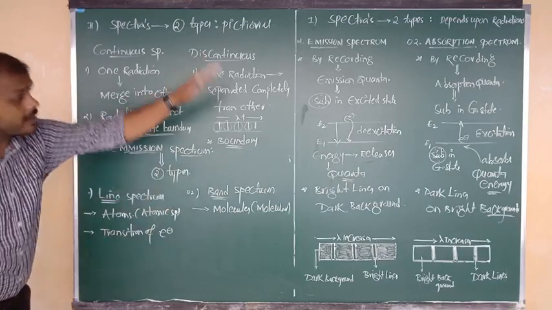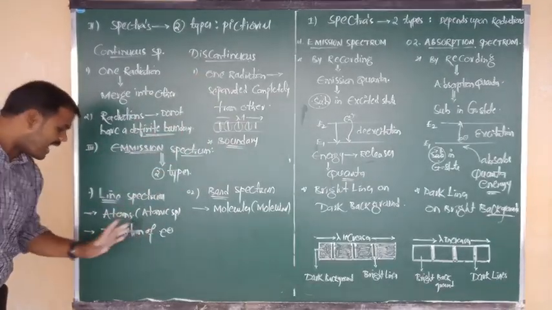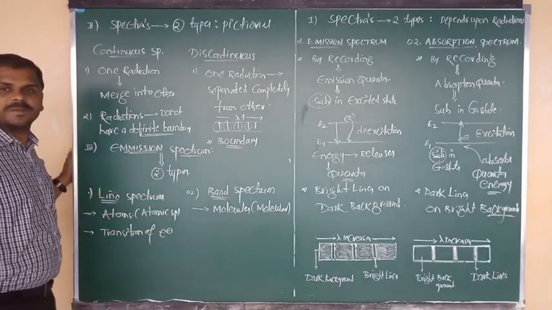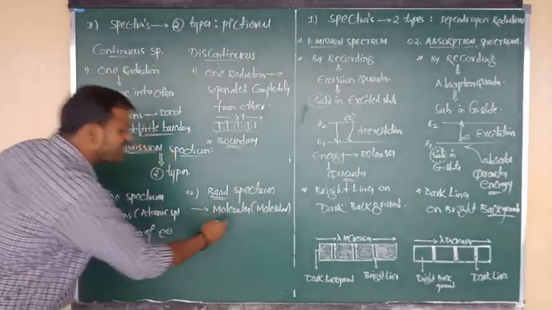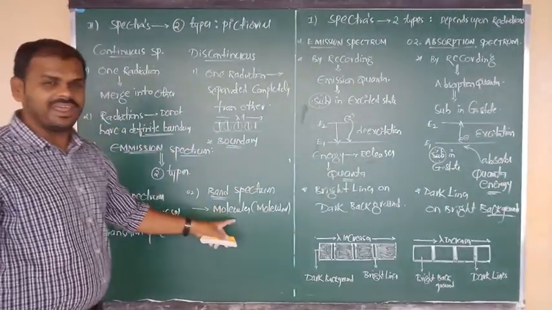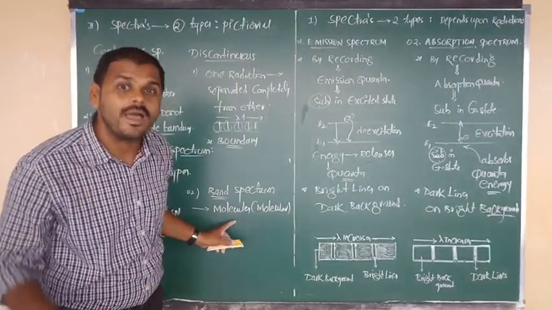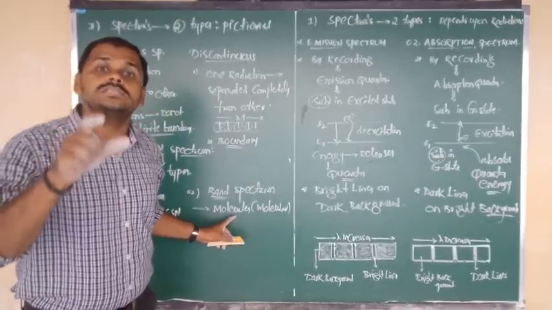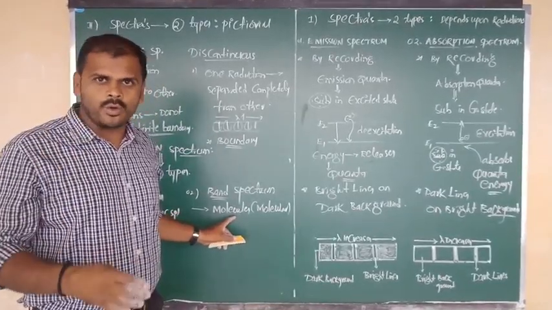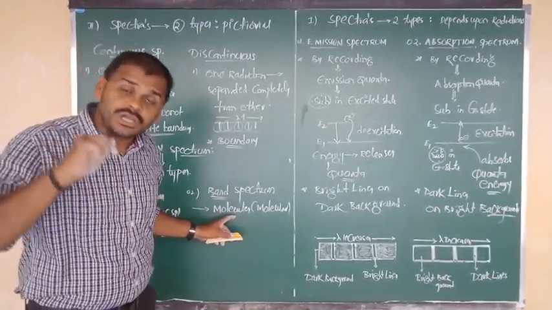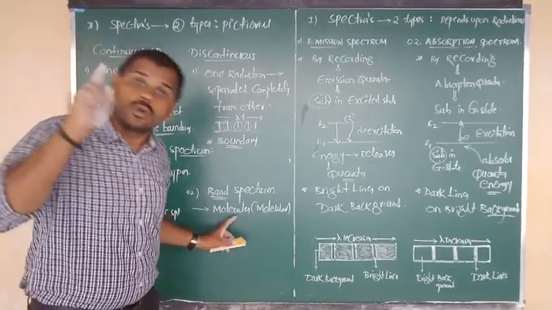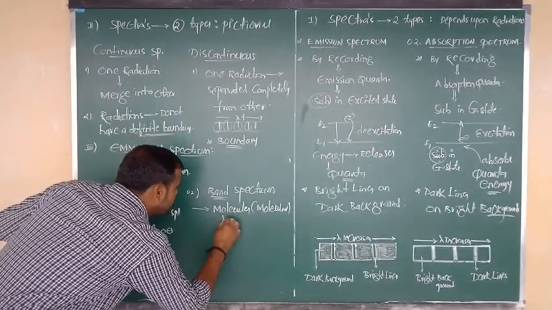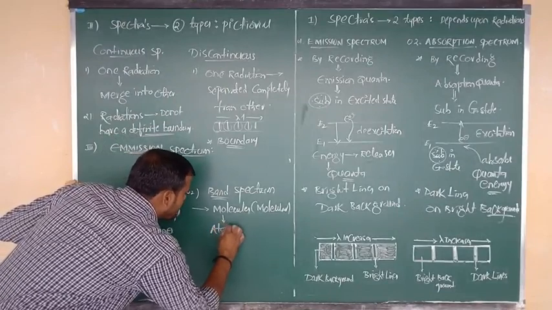Due to only transition of electrons in an atom, it will form the line spectrum. So what about band spectrum? Band spectrum is given by molecules, but actually molecules are formed by atoms. Such atoms, when they undergo vibrations and when they undergo rotations, these are the two main things. So molecules means it contains atoms.